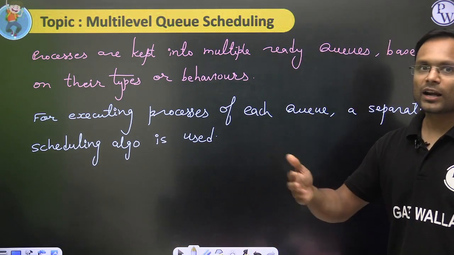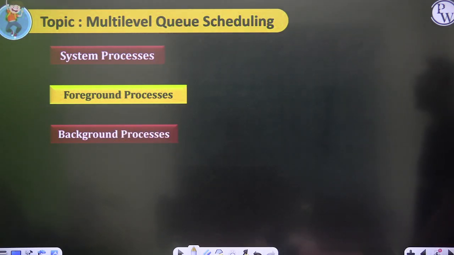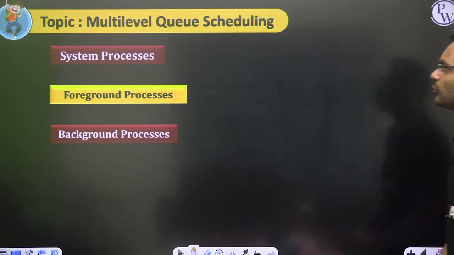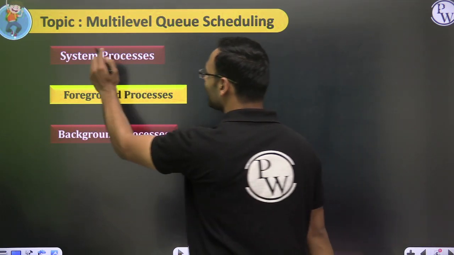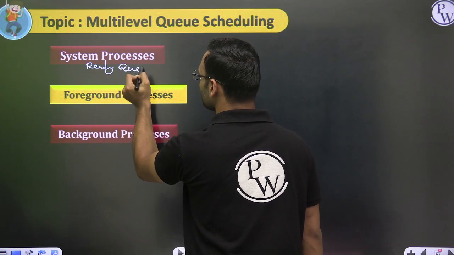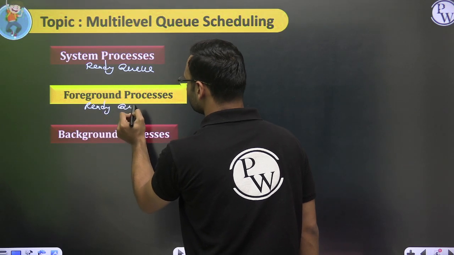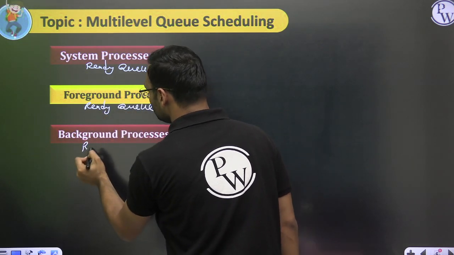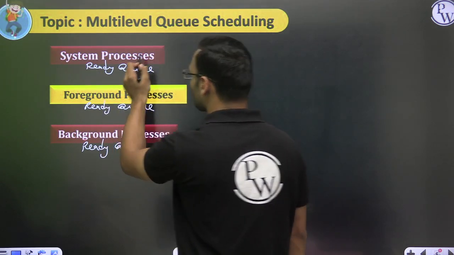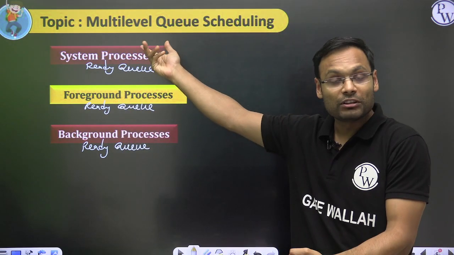Those are called background processes. So foreground, background, system, like this, we have types of processes, and for each type of process, we have kept three different scheduling queues, ready queues. So one ready queue is for system processes, another ready queue is this one, and another ready queue is this one. Now to run processes of the system process queue, we can use one algorithm, let's say round robin with quantum 2.